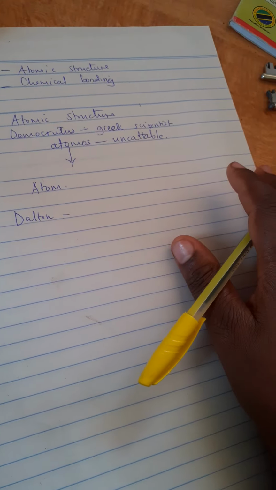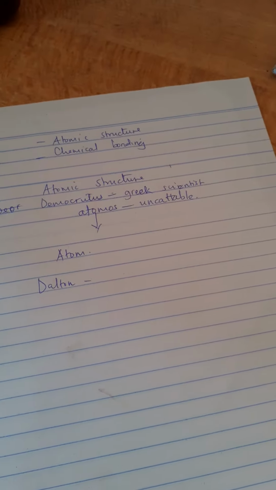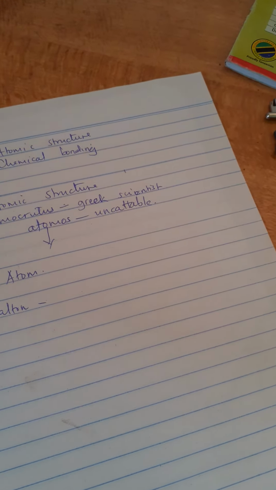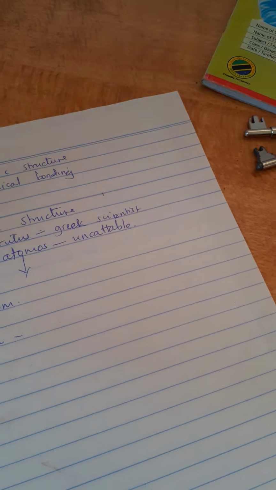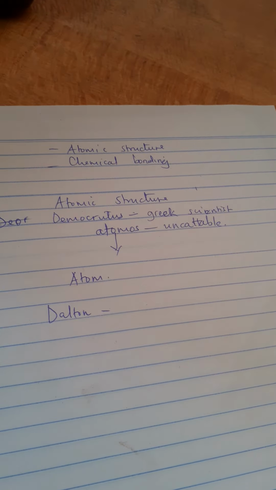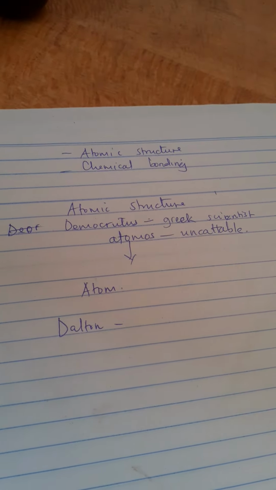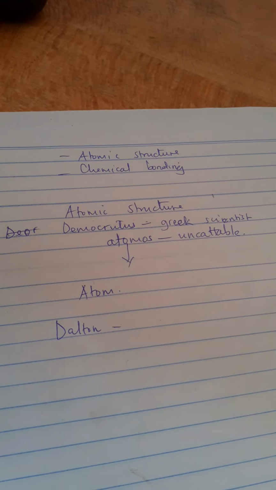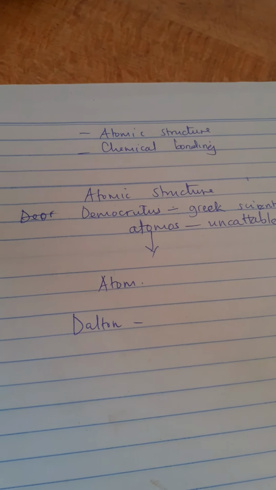Dalton put forward five assumptions about the structure of an atom. He first said that all matter is made up of indivisible particles called atoms, and that atoms can neither be created nor destroyed.